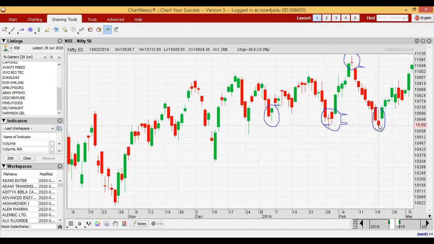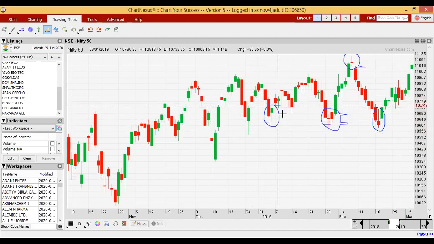Here after this candle, the opening is here, and the closing is very close to the opening. But in the middle of the day price goes to the higher side, but the bulls can't sustain it, and ultimately at the end of the day the bears take control and take the price to the lower side. But the bears don't have much strength to drag the price very low. And in the next candle we got a green candle, so we got an uptrend.